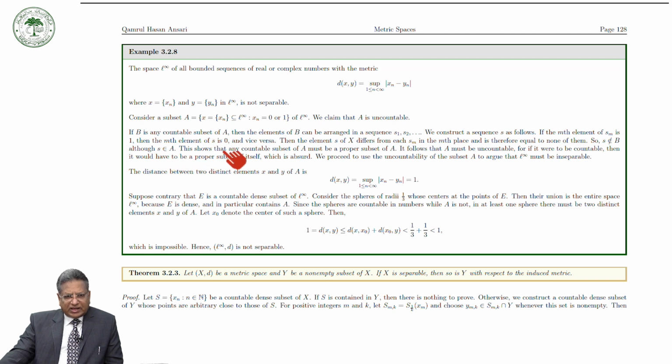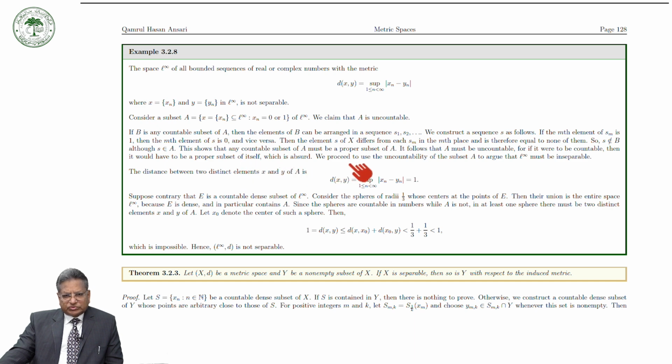This shows that any countable subset of A must be a proper subset of A. It follows that A must be uncountable. For if it were to be countable, then it would have to be a proper subset of itself, which is absurd.